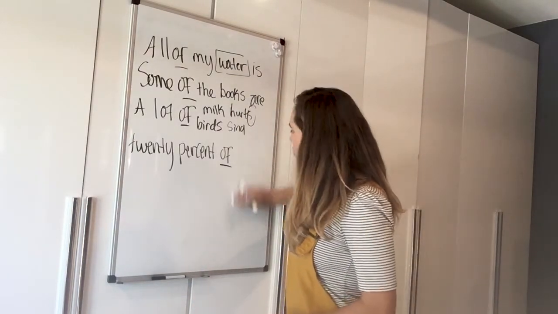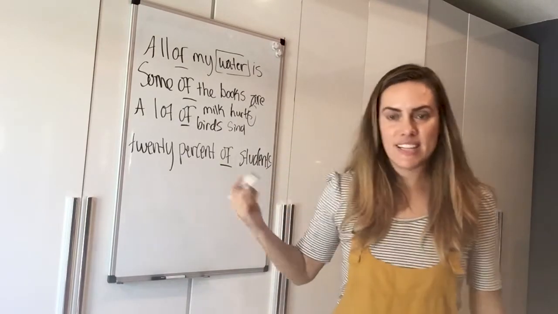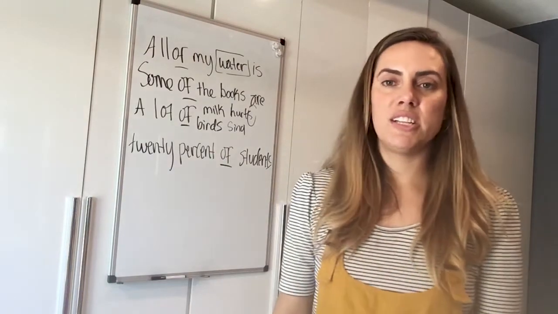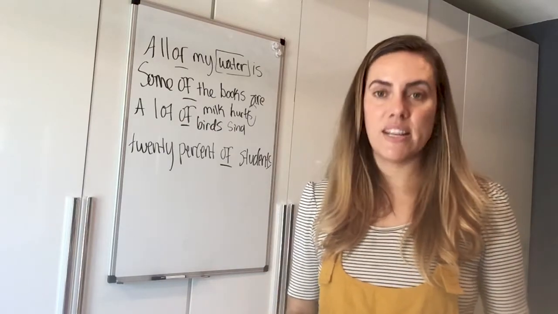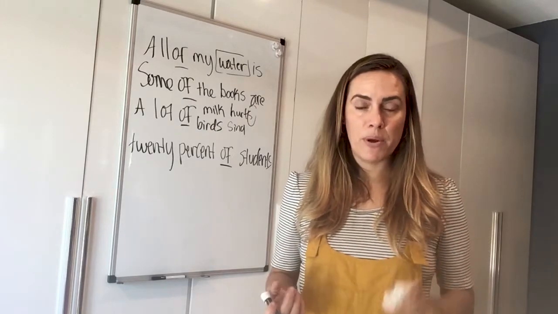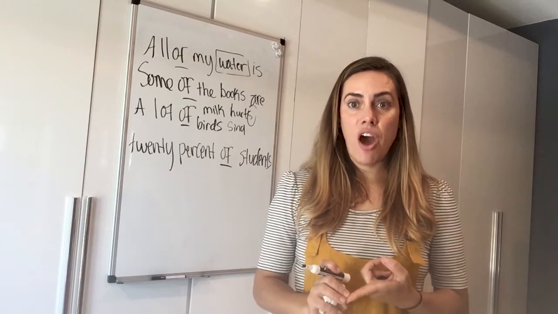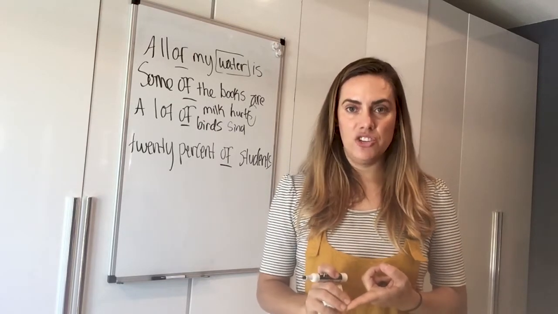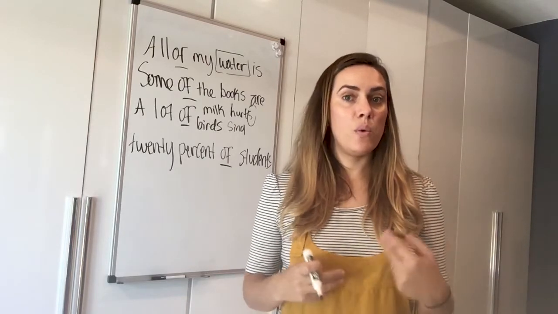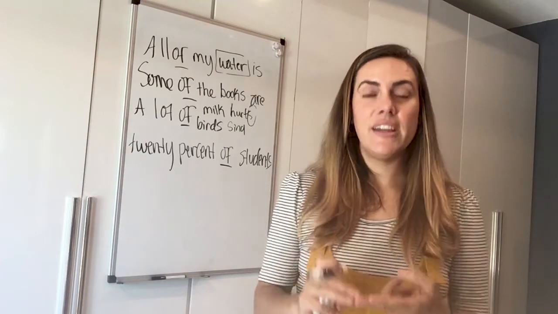But if I say 20% of the students in this class, now it's plural. 20% of the students are going to pass. 20% of the students are not going to pass. Okay, so just be careful with these expressions of quantity. But remember, when we say each, we always need to make it singular. Each of the students is. Each of my friends is. And when we use every one of my friends is. Every, right? Each, every, and of course one of.